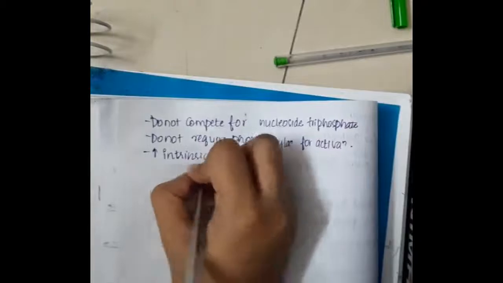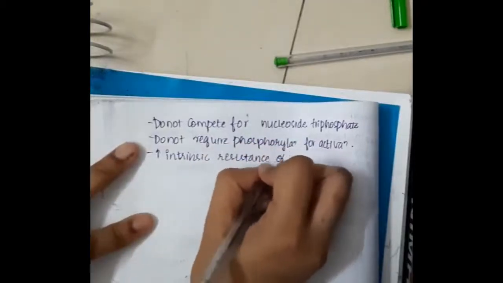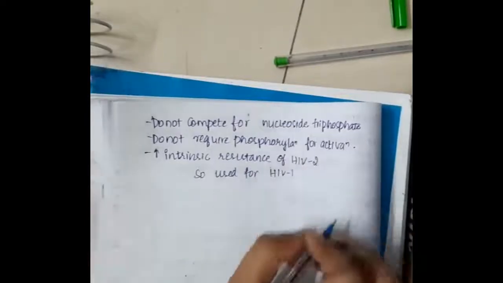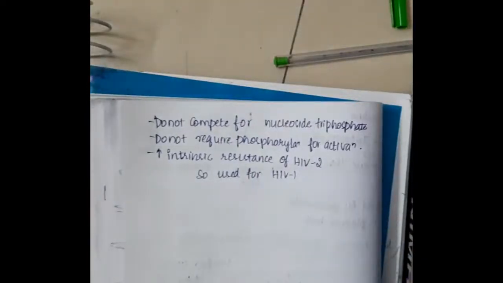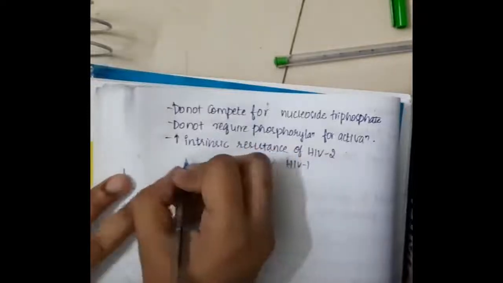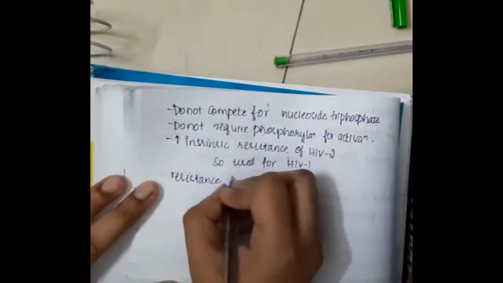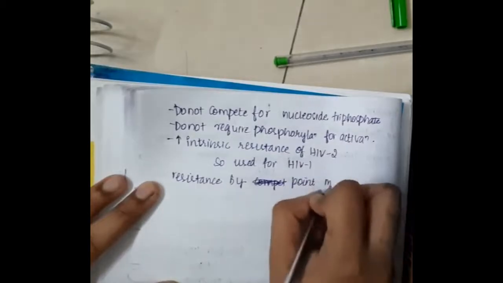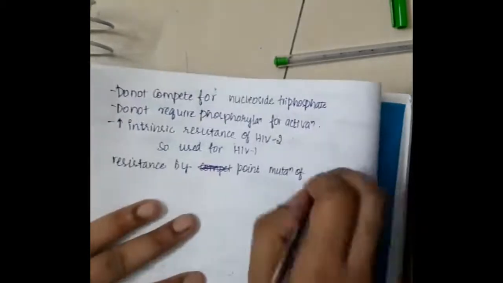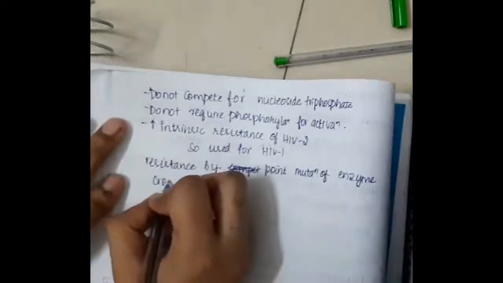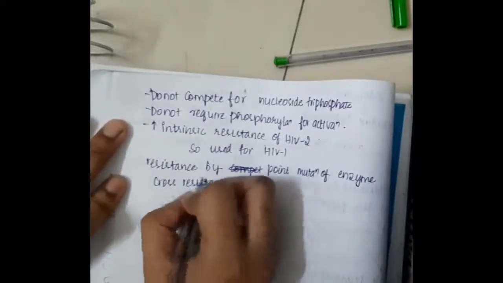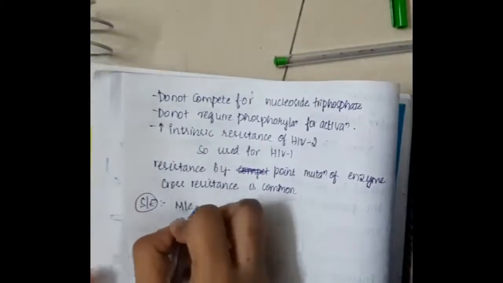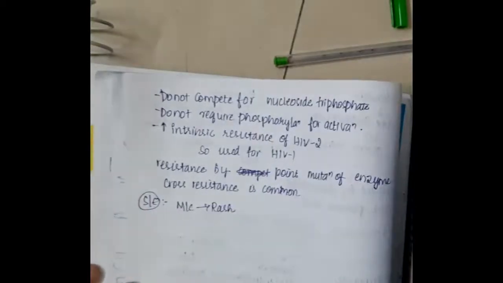These drugs have increased intrinsic resistance of HIV-2, so these drugs are used for HIV-1. These non-nucleoside reverse transcriptase inhibitors can result in resistance by point mutation of the enzyme, and cross resistance is also common.